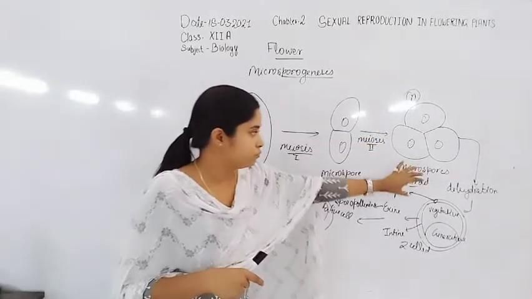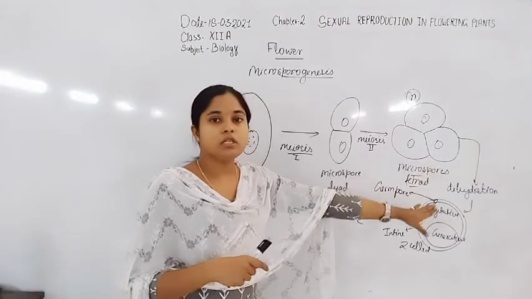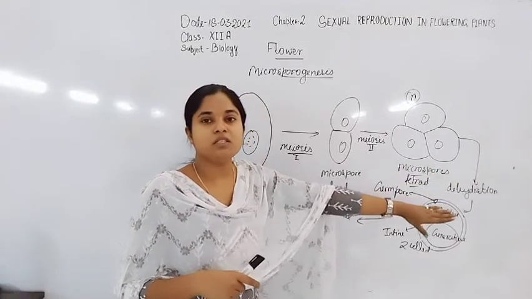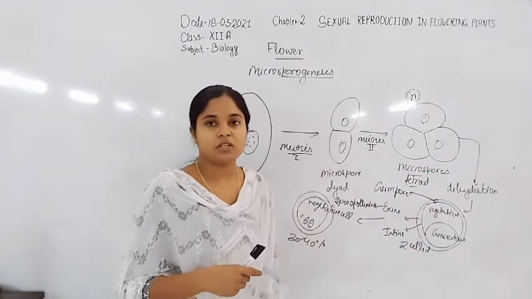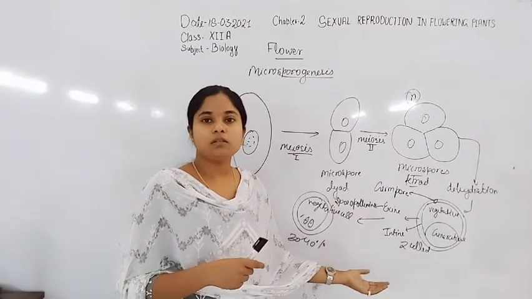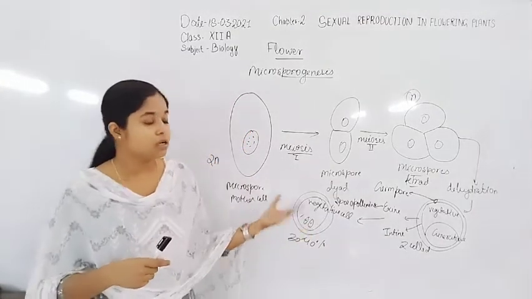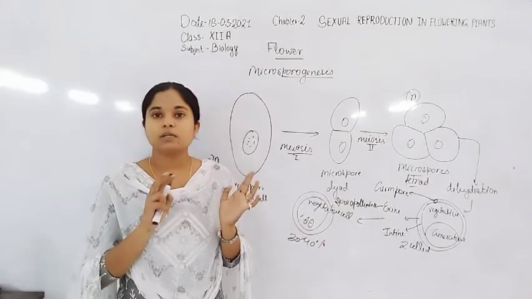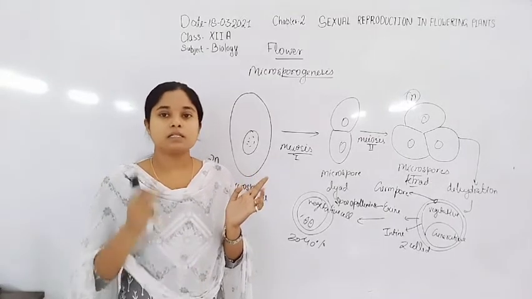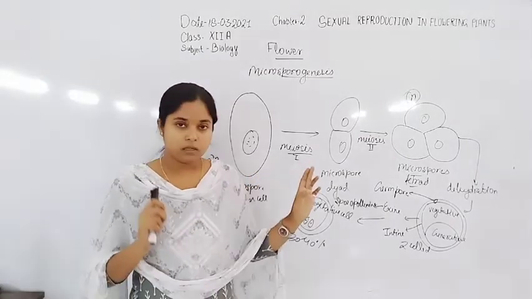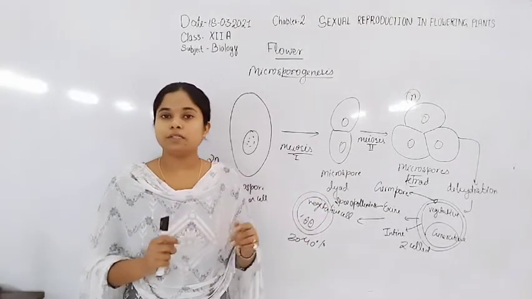The microspores undergo dehydration. After the dehydration, they are converted into the pollen grain, and finally the pollen grain has 2 types of cells, generative cells and vegetative cells. One generative cell and one vegetative cell.